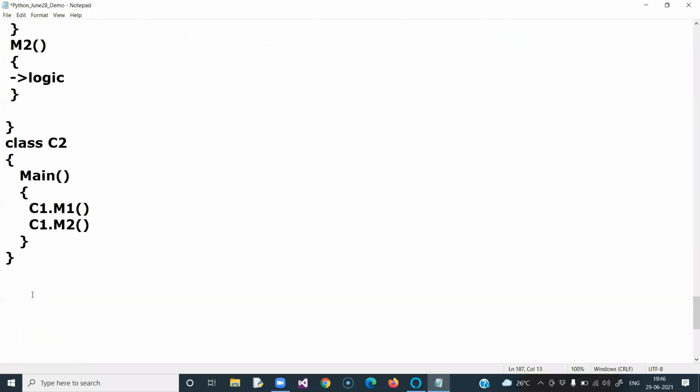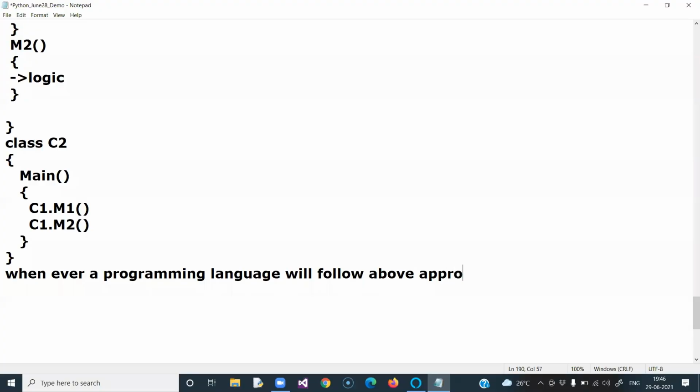Whenever a programming language follows the above approach, it is called an object-oriented programming language.